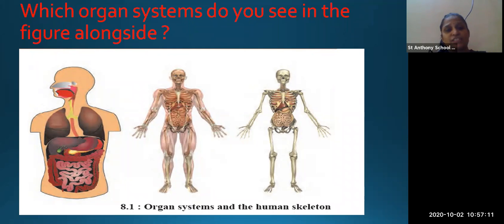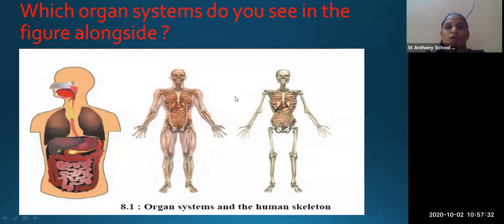In the second picture, which system can you see? You can see the circulatory system. And in the third picture, what can you see? You can see the skeletal system. So these are the four types of systems that occur in our body.